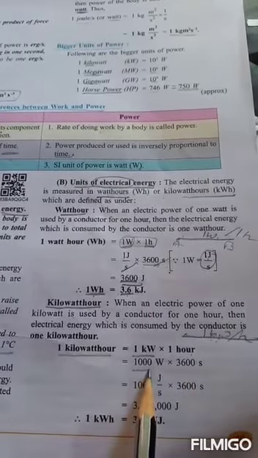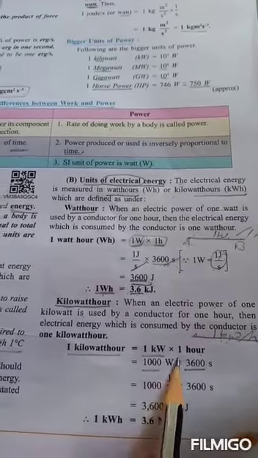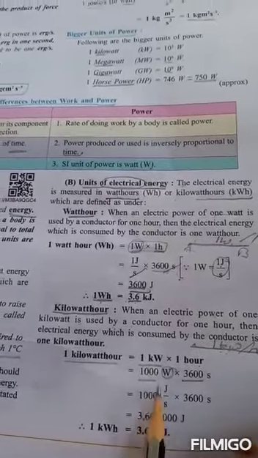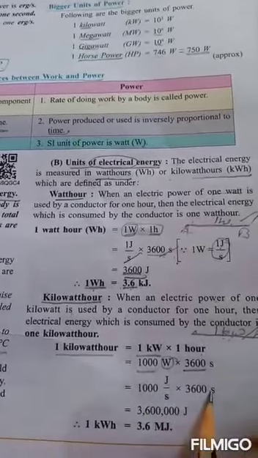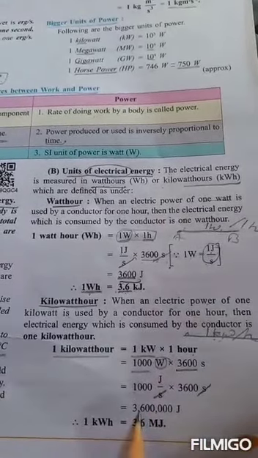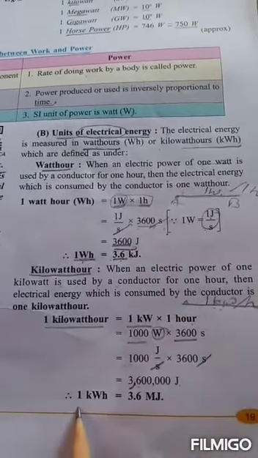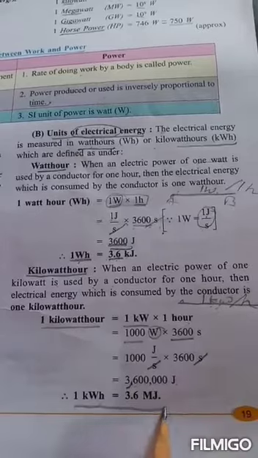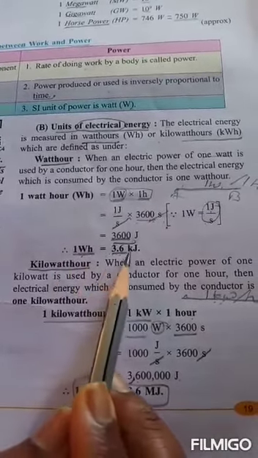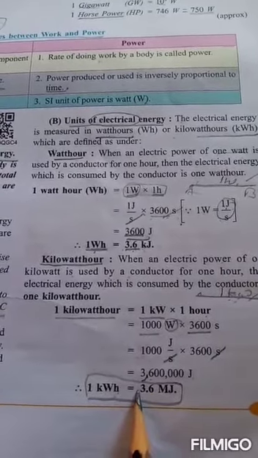Then 1 kilowatt is nothing but 1000 watts into 1 hour, 3600 seconds. We know that 1 watt is equal to 1 joule per second. Then 1000 watts is equal to 1000 joules per second into 3600 seconds. Seconds cancel. If you multiply, you get 3,600,000 joules. So we can write 1 kilowatt hour is equal to 3.6 million joules. 1 watt hour is equal to 3.6 kilojoules.